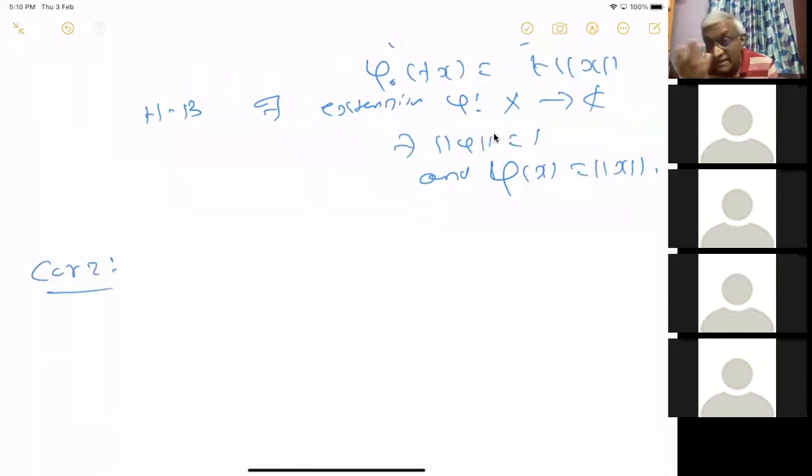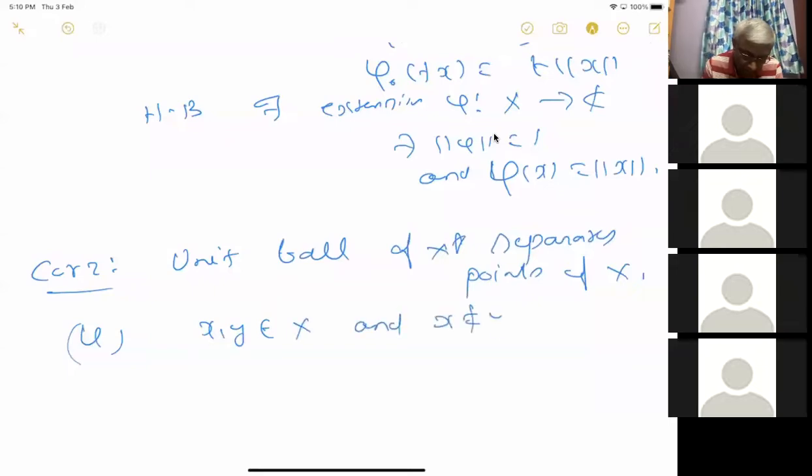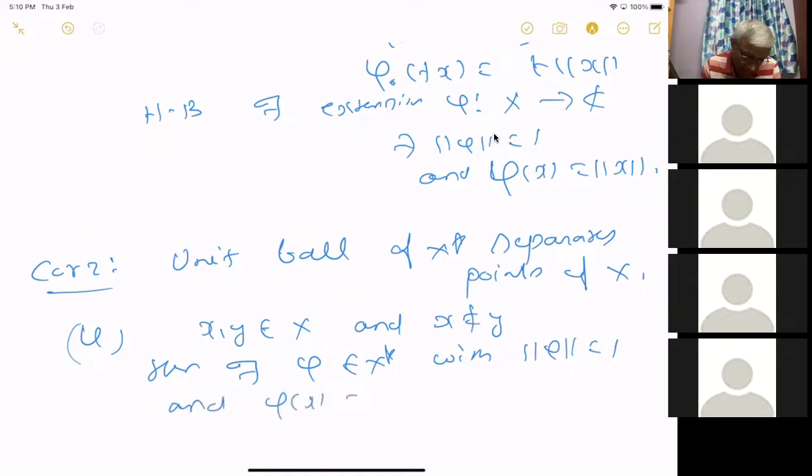The unit ball of X star, not even the unit ball, I mean the unit norm phi equal to 1, separates points of X. That is, if x, y are in X and x is not equal to y, then there exists a phi in X star with norm phi equals 1 and phi of x is not equal to phi of y.